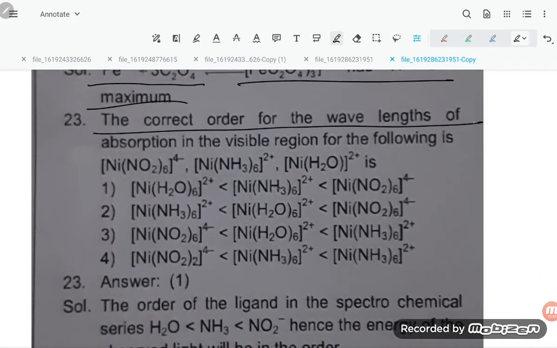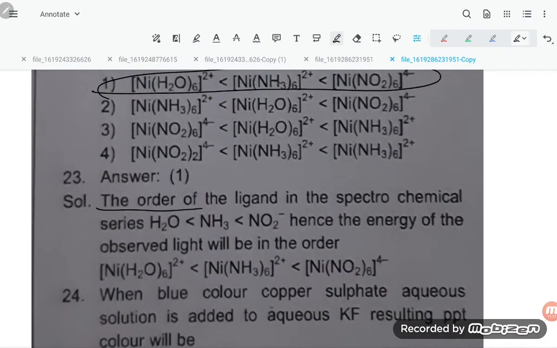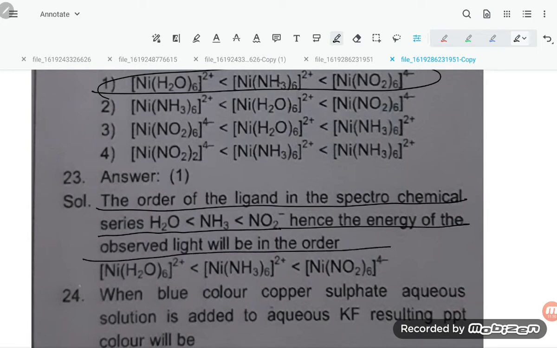The correct order of the wavelength of absorption in the visible region: nickel with H2O 6 times, nickel with NH3 6 times, NO2 6 times. So the correct option is option number 1. The order of the ligands in the spectrochemical series is H2O, NH3, NO2, hence the energy of the absorbed light will be in this order.